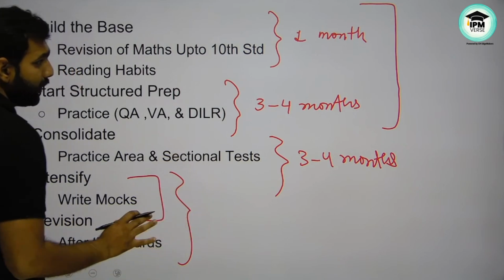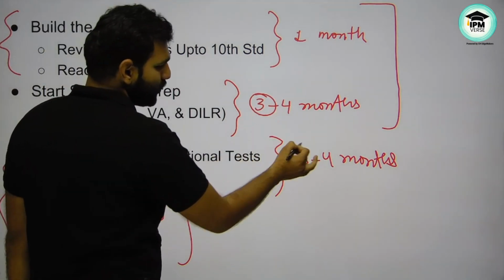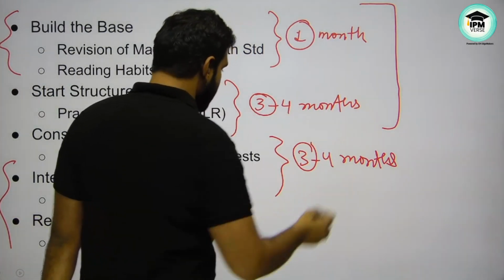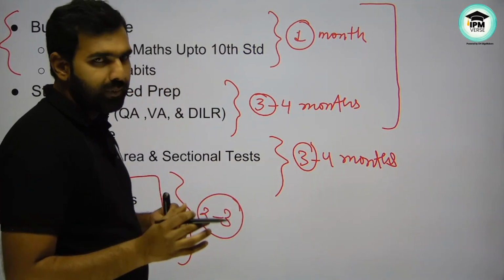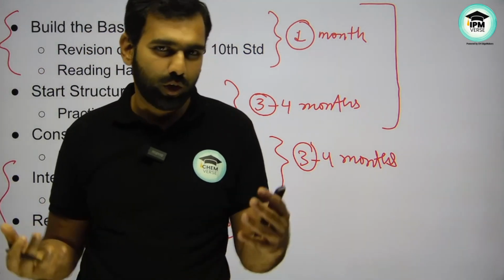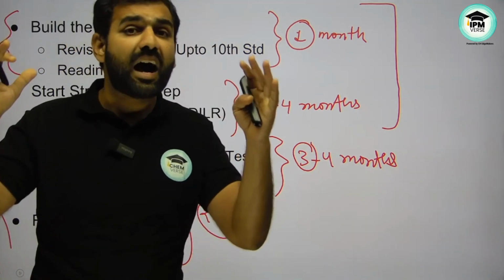So this is the remaining duration. If the earlier phases took almost, let's say, 6 to 7 months, this took, let's say, 8 months. So the remaining 2 to 3 months, I'm skipping that part where you're preparing for the boards, you're taking leaves, so a lot of time is invested there as well, which we are skipping.